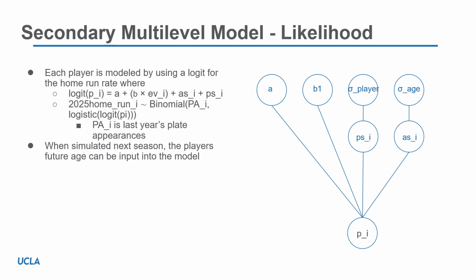These parameters just described are then able to be combined, like shown, to get the logit of the home run rate. The b parameter times the scaled exit velocity is combined with player offsets, age offsets, and global intercept. For each player, the binomial distribution is taken with plate appearances and home run rate to generate home runs. Then, when the next season is simulated, an additional year can be added to the player's age, potentially pushing them into the next age group. This can lead to better predictive capabilities about players potentially breaking out or regressing.